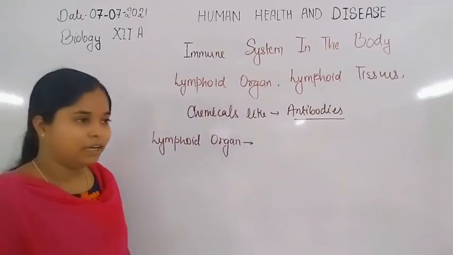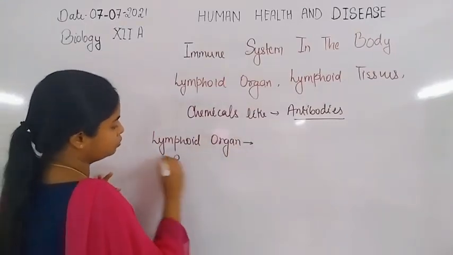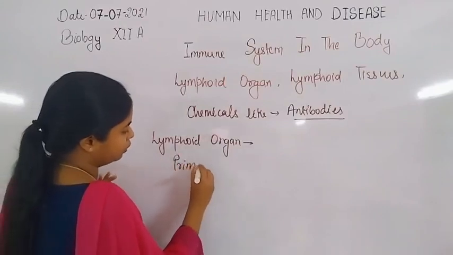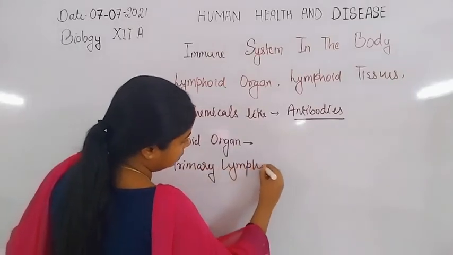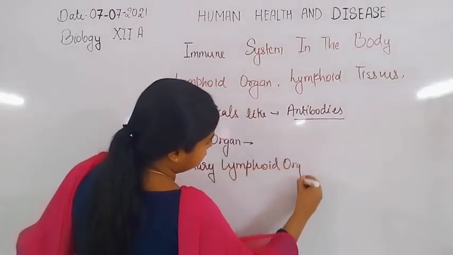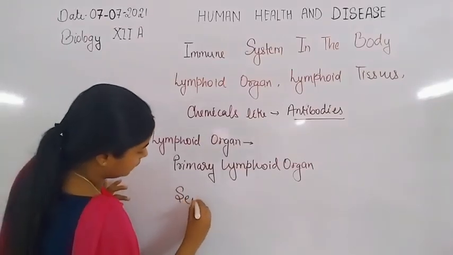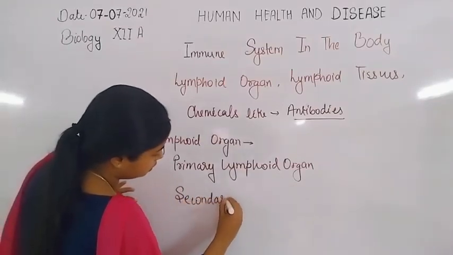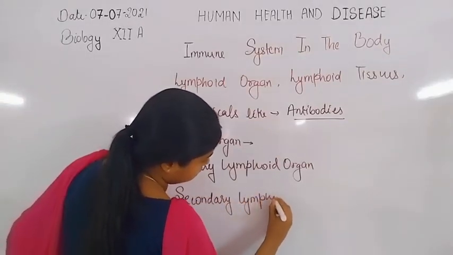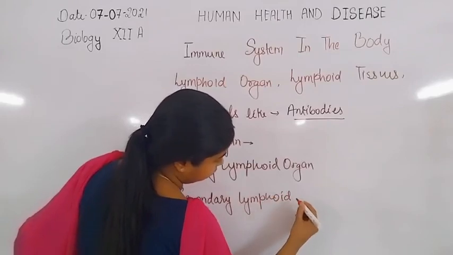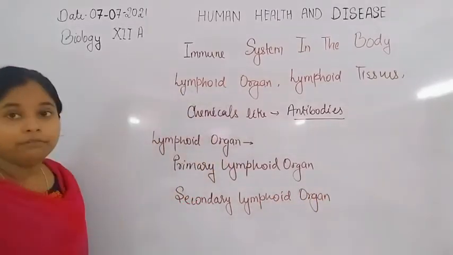Lymphoid organs are mainly grouped into two types: primary lymphoid organs and secondary lymphoid organs.